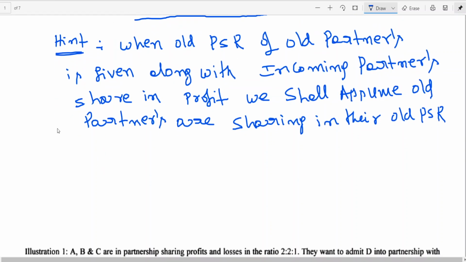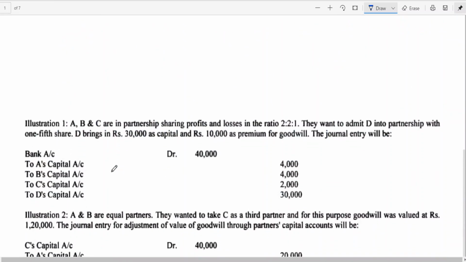It means we can prove here that if the old ratio is 2:1, the sacrificing ratio and old ratio will be one and the same.